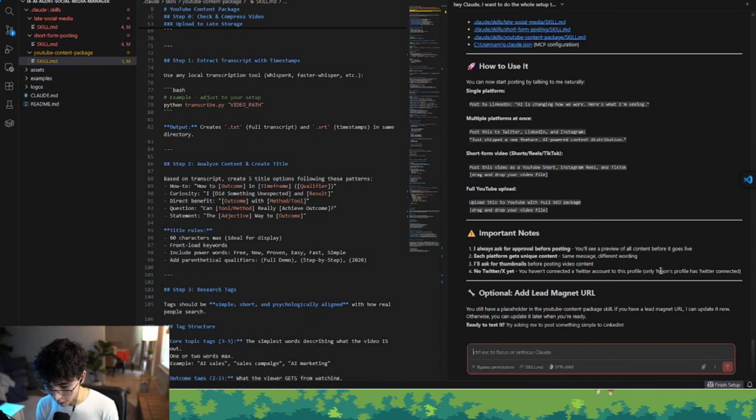Cool. So, he's also suggesting an optional add lead magnet URL. Oh, this is just one step that I added for requesting lead magnets URLs that are basically used inside my YouTube content package skill.